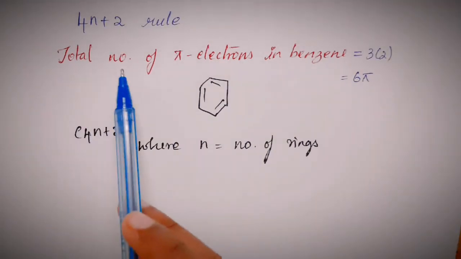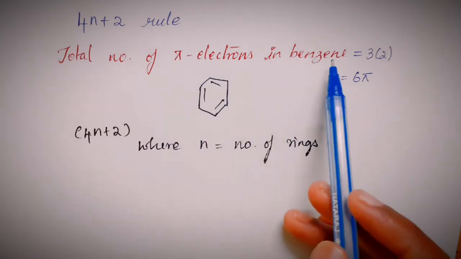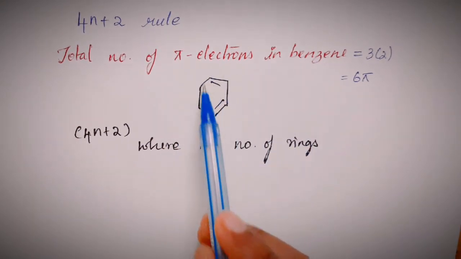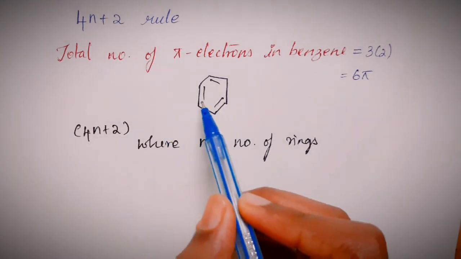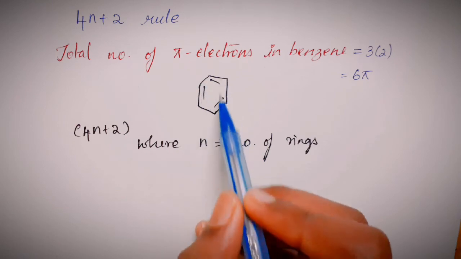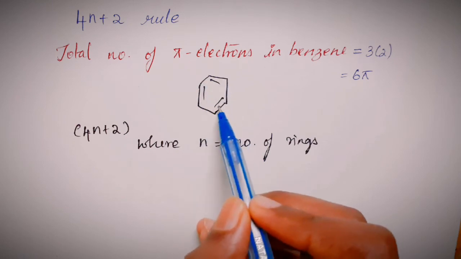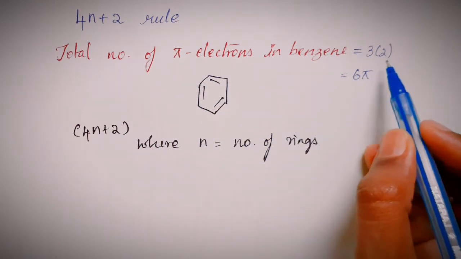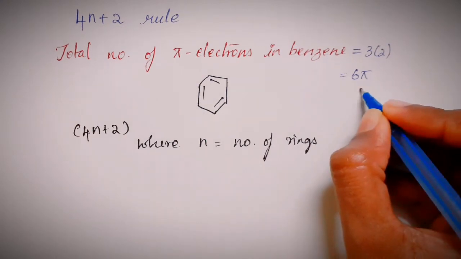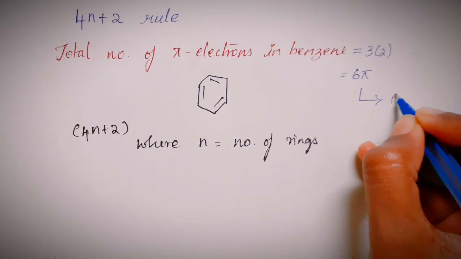We need to find the total number of pi electrons in benzene. All of us know that pi electrons lead to the formation of a double bond. Counting the number of double bonds, we have 3 double bonds. Each bond is formed by the sharing of 2 electrons. So 3 into 2 will give me 6 pi electrons, and I'm naming this as 1.